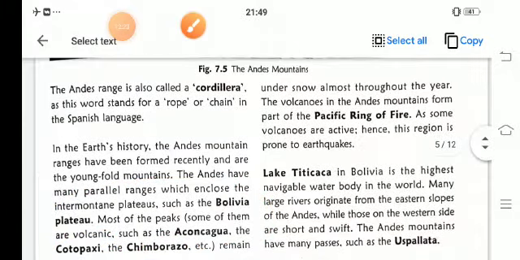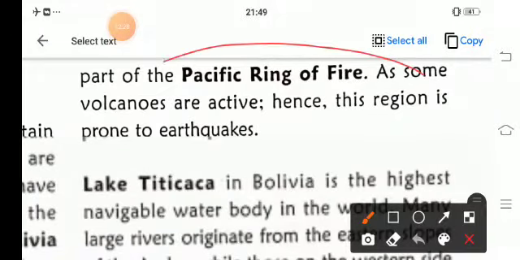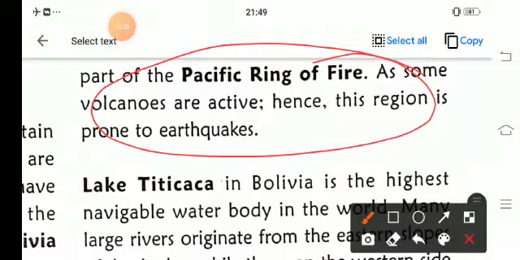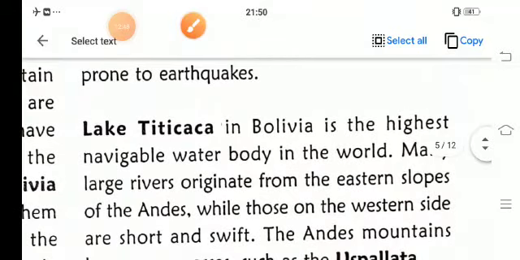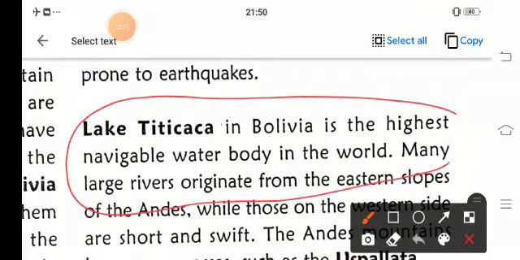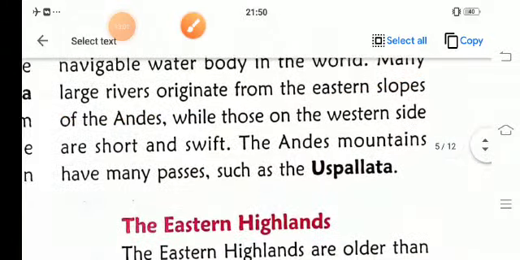Now the volcanic mountains in the Andes are part of the Pacific Ring of Fire. The volcanoes are active and this region is also prone to earthquakes. Lake Titicaca is in Bolivia and is the highest navigable water body in the world. The Andes mountains have many passes such as Uspallata.